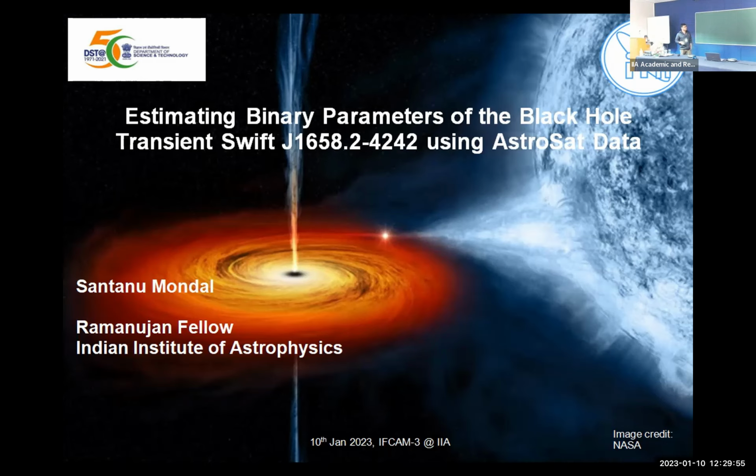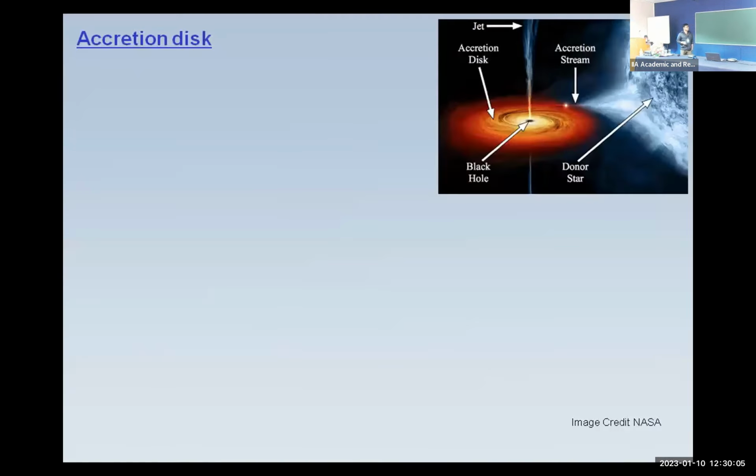So here I'll talk about estimating binary parameters for this particular black hole transient, which was observed by AstroSat in 2018. From this diagram you can see that there is one hotspot at the outer edge of the disk. So matter is accumulating at that radius.